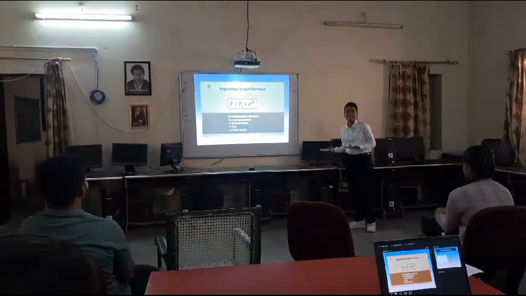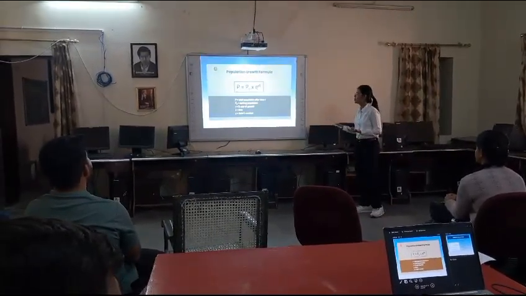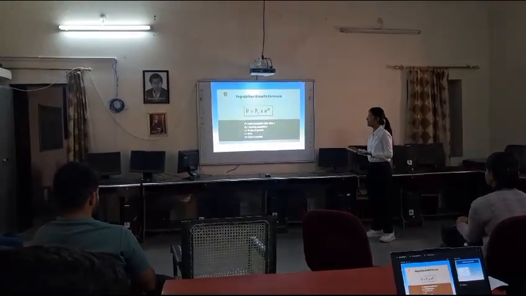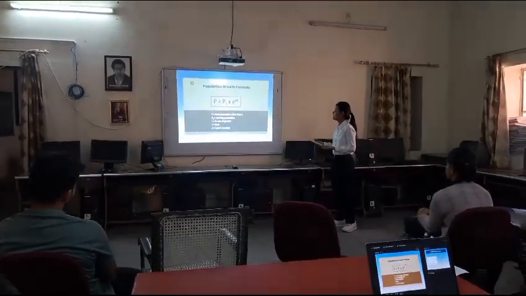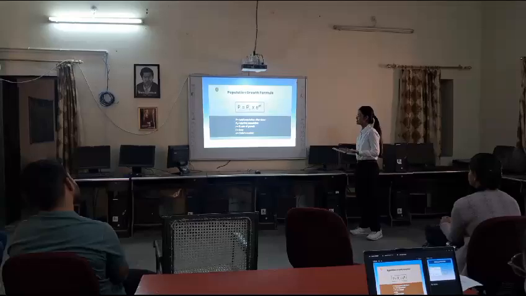Another application we can see is in population growth, where the total population after a certain time t is given by this equation, where P0 is the starting population, R is the percentage rate of growth, and t is the time.